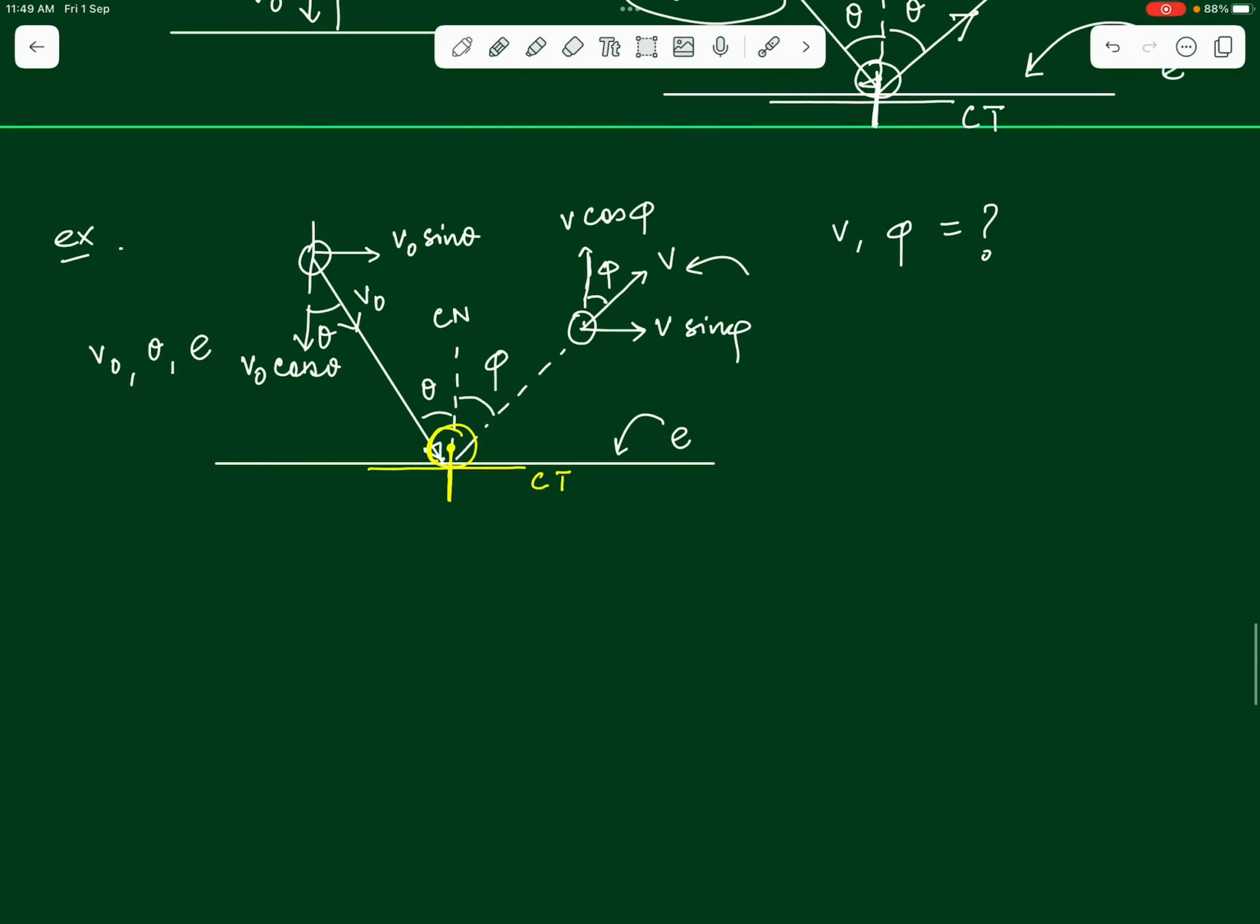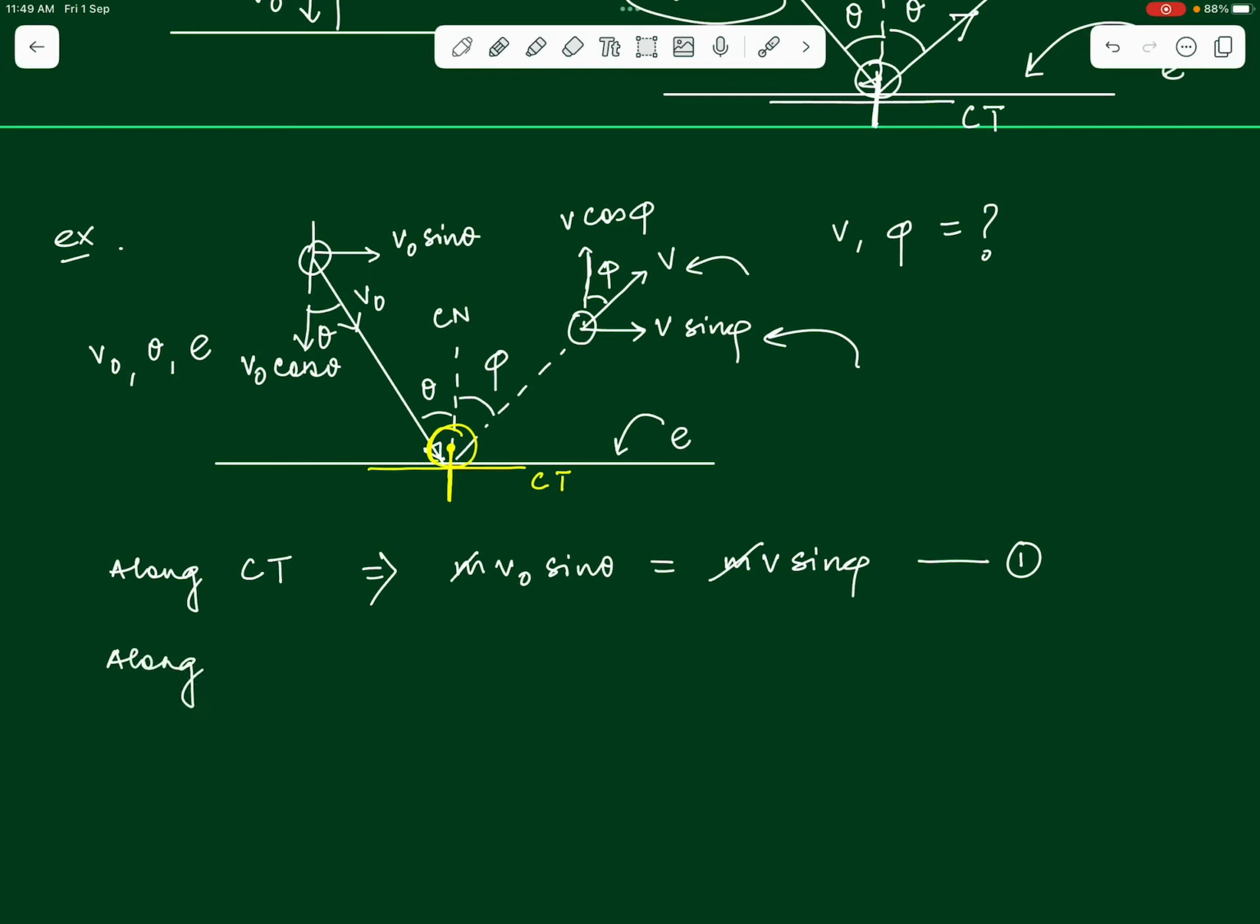Now let us write the results. What's the result? The first result is along the common tangent, no change in momentum. So along the common tangent, can we say the initial momentum, which is m v naught sin theta, is equal to m v sin phi? Do we see that this is the final momentum along the common tangent, right? So this is the first equation that we get. We see that m gets cancelled, so we get a relation between v and phi in terms of v naught and theta.